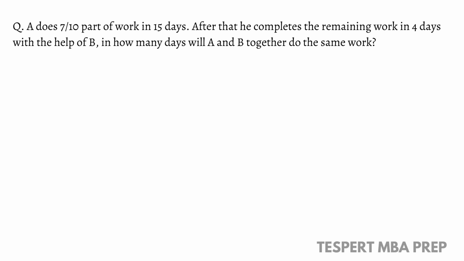A does 7/10 part of the work in 15 days. After that, he completes the remaining work in 4 days with the help of B. In how many days will A and B together do the same work? If we assume the total work to be 1, A does 7/10th part of the work in 15 days.